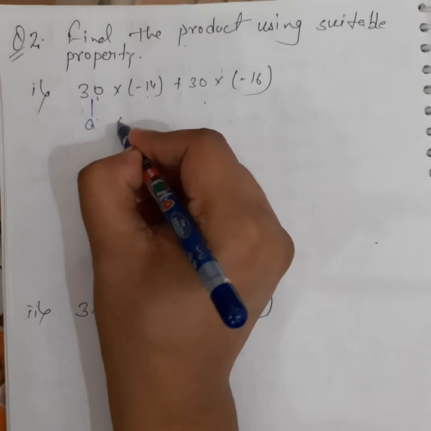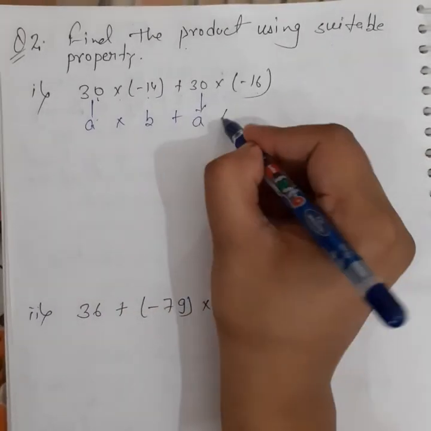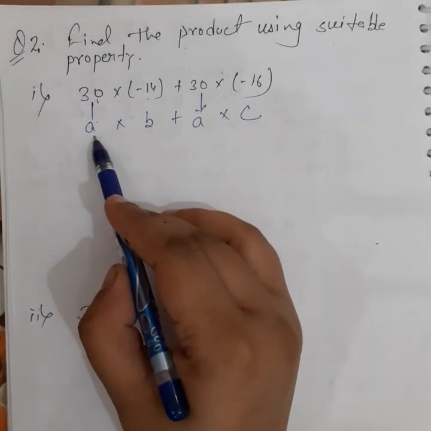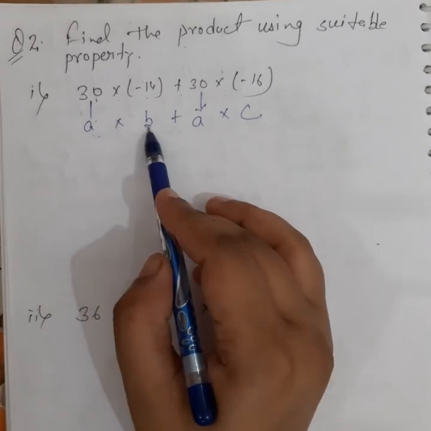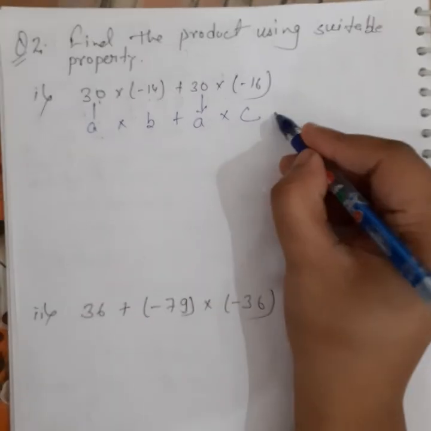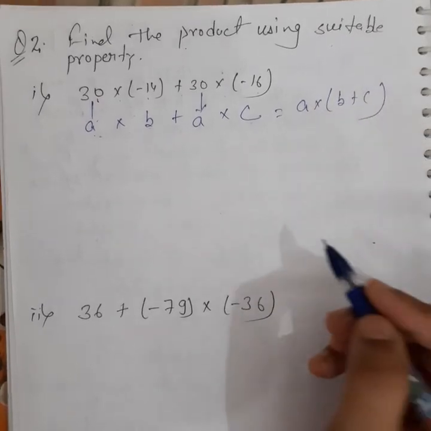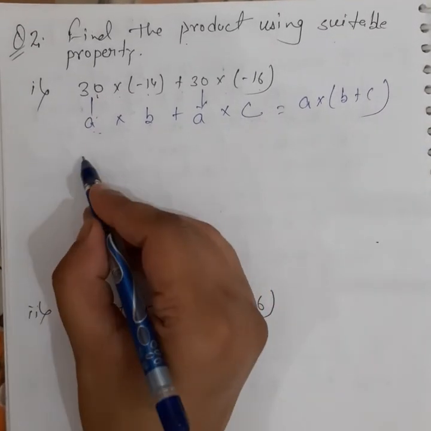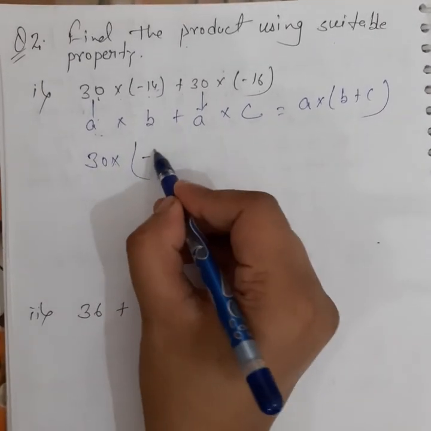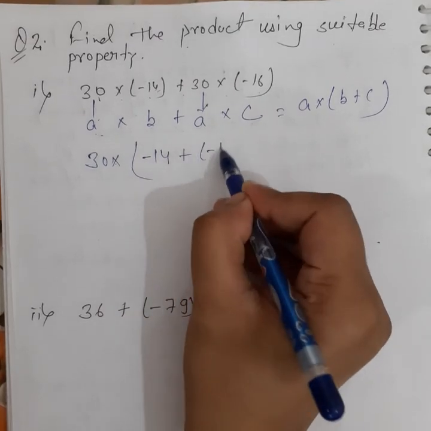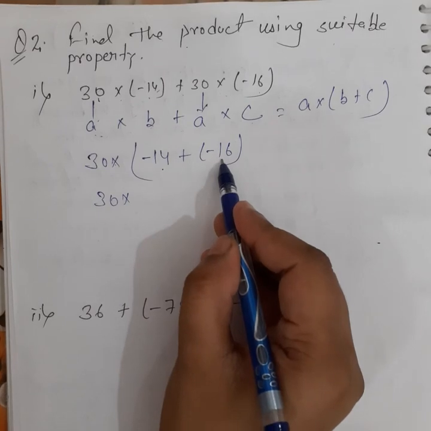Student, if it is A into B plus A into C, it represents the distributive property of multiplication, A into B plus A into C. So we can write it as A into B plus C. So 30 into B plus C. B is minus 14 plus minus 16. 30 into minus 14 plus minus 16.